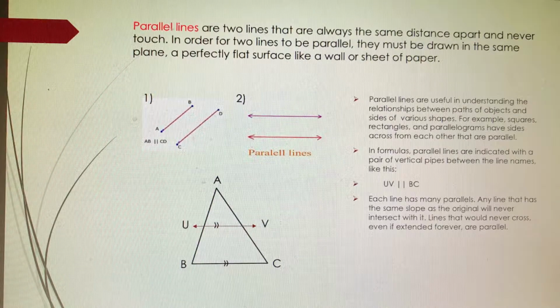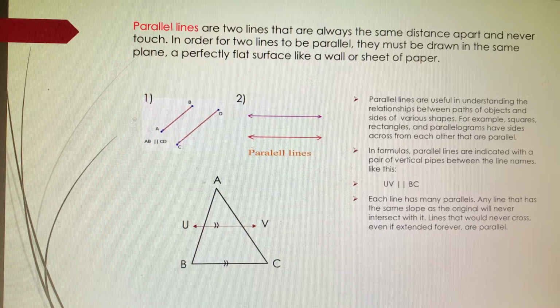In formulas, parallel lines are indicated with a pair of vertical pipes between the lines named, like this. On triangle ABC, the line UV is parallel to line BC. Each line has many parallels. Any line that has the same slope as the original will never intersect with it. Lines that will never cross, even if extended forever, are parallel.